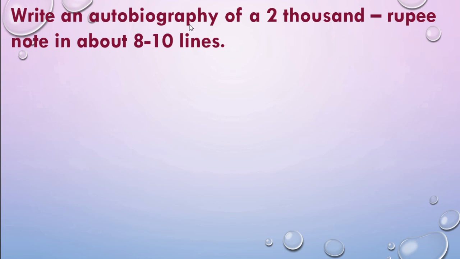The poet, the author writes about his life history or some time of his life. He expresses his feelings, his thoughts, and details about his life. Here we have to write an autobiography of a 2000 rupee note. Correct? It means we have to assume that we are a 2000 rupee note.